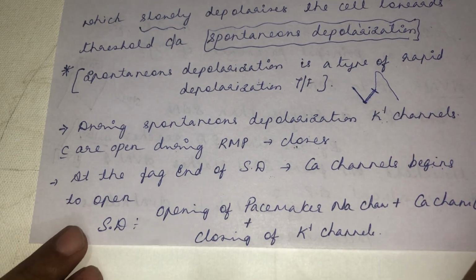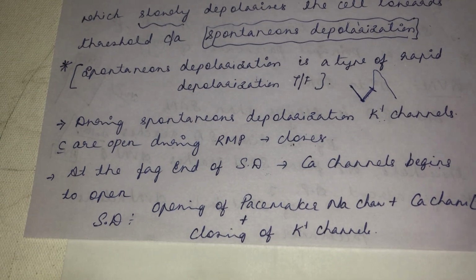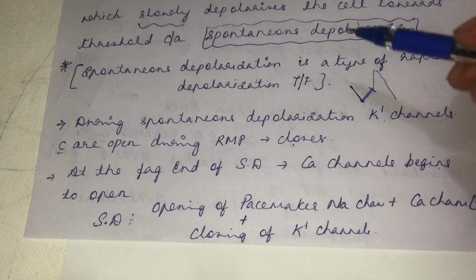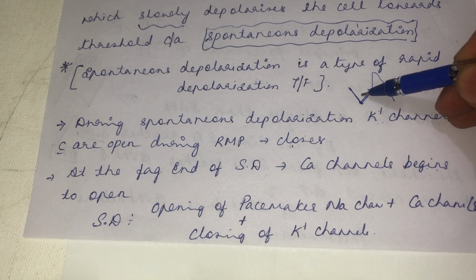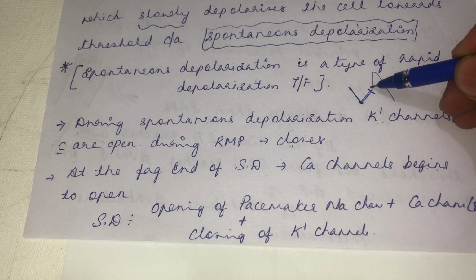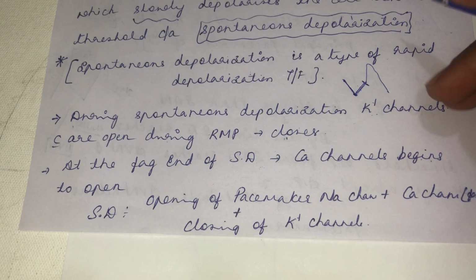So during spontaneous depolarization, in a nutshell, which channels will be opened? Pacemaker sodium channels will be opened, potassium channels will be closed, and a few calcium channels will be opened at the fag end of the spontaneous depolarization. Okay, did you understand?